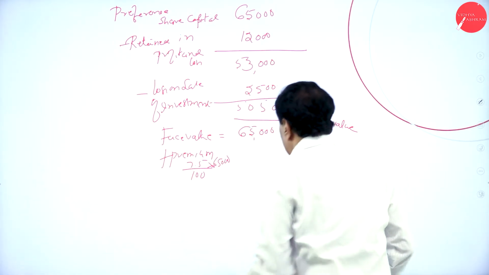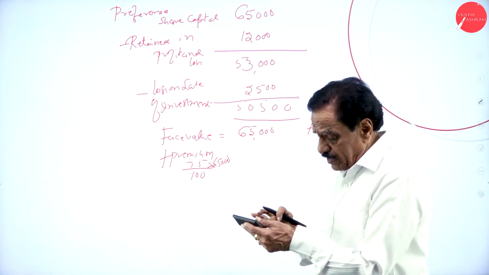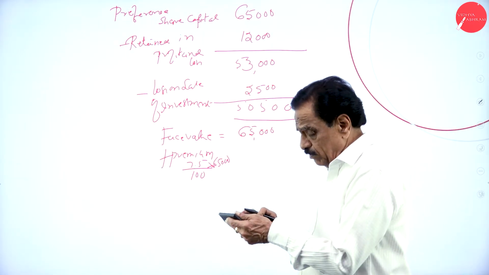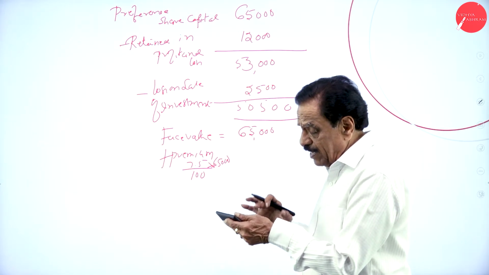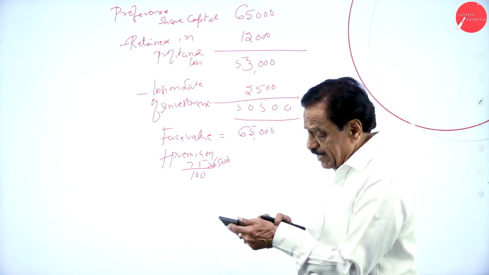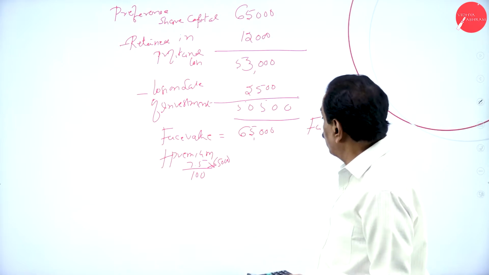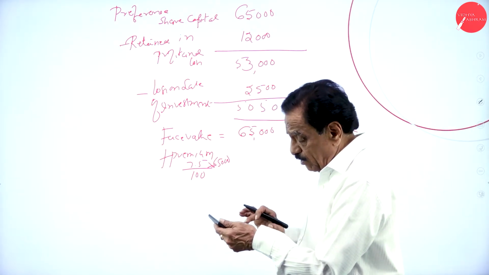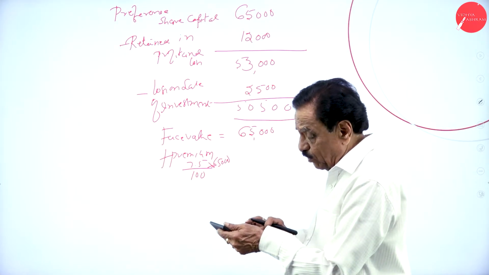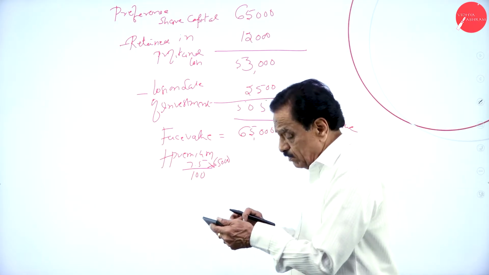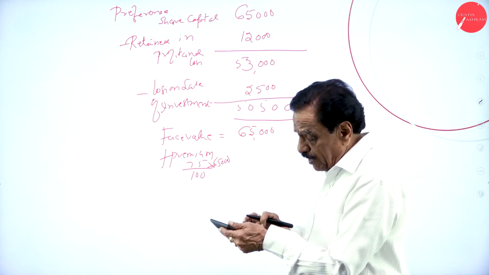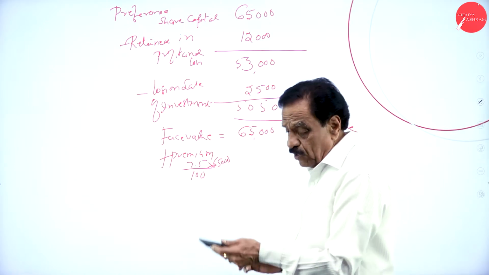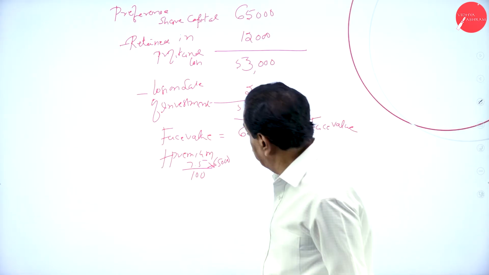So if we calculate now, 65,000 into 7.5 divided by 100, 4,875. I will repeat. Your face value is 65,000 into 7.5 divided by 100, 4,875.